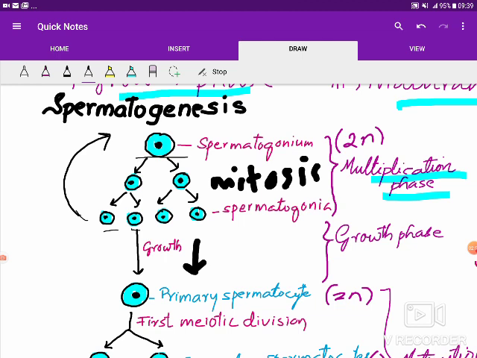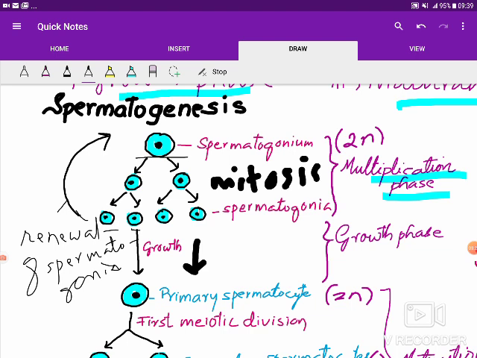In this way, there is a renewal of spermatogonia, so that all the time spermatogonia are available in the testis to continue the production of sperms.